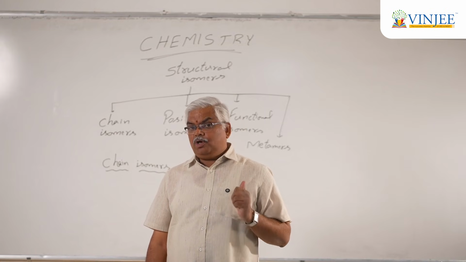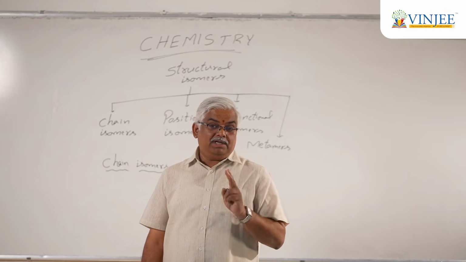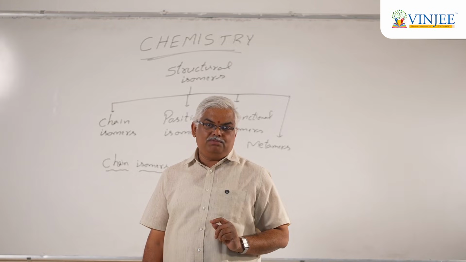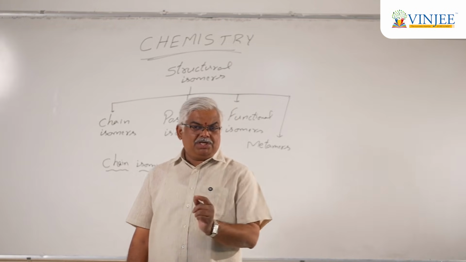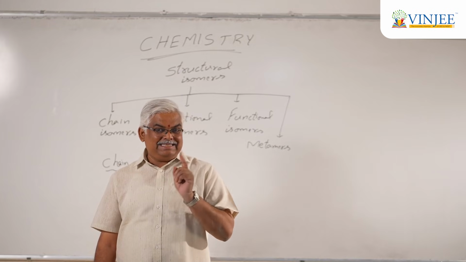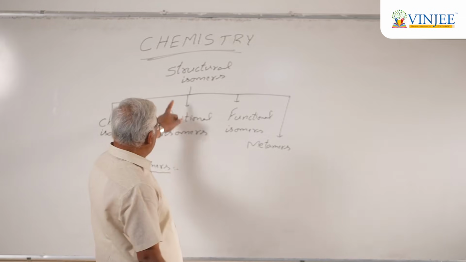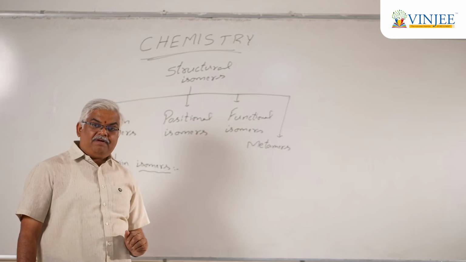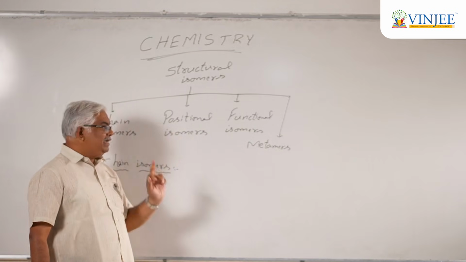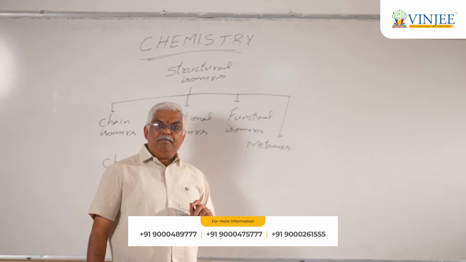Now let's have a recap. What are structural isomers? The compounds with the same molecular formula but which differ in their bonding connectivity are referred to as structural isomers. The example we discussed a minute ago is ABC and ACB, in case you can recollect. Now these structural isomers are further classified into chain isomers, positional isomers, functional isomers, as well as metamers.